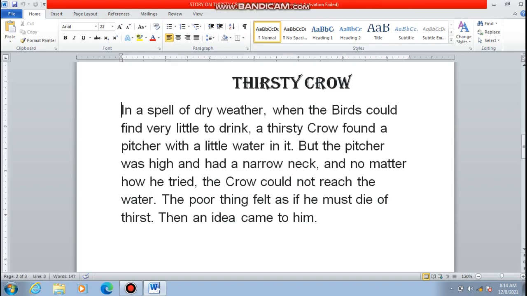As you all can see on the screen, there is a story written about the thirsty crow. It is not a proper story. I have just taken a paragraph so that I can show you how you can change the style of the text. Suppose I just want to change the first four or five words of this paragraph. How can we change the font size or the font style?